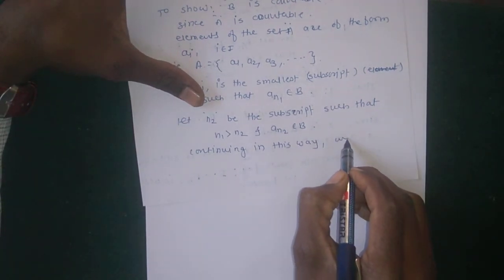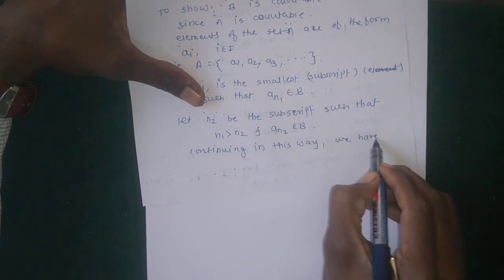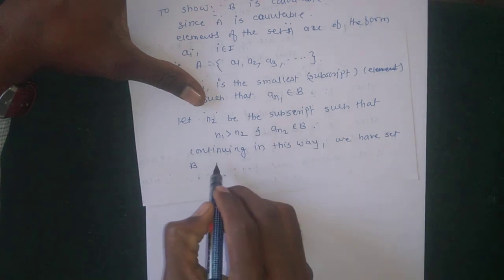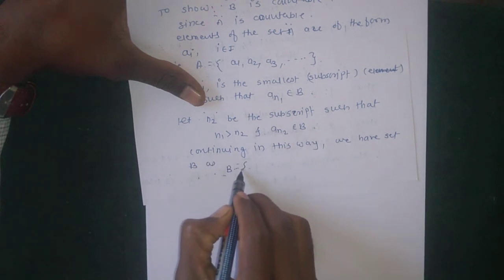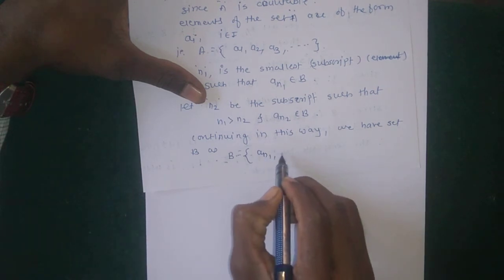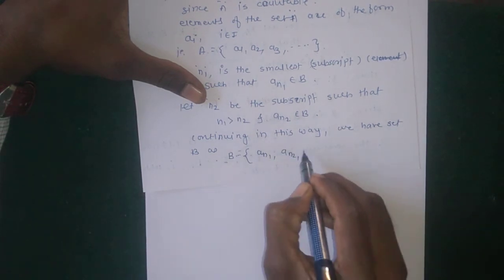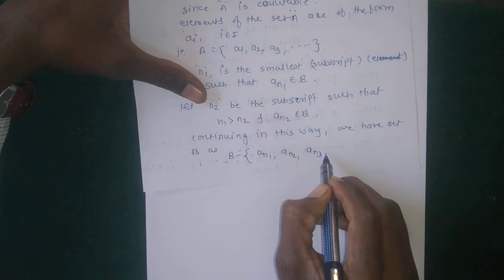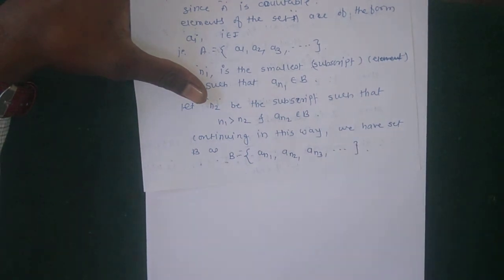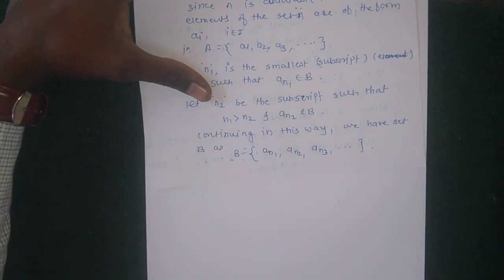we have the set B, which contains elements of the form a_n1, a_n2, a_n3, and so on.